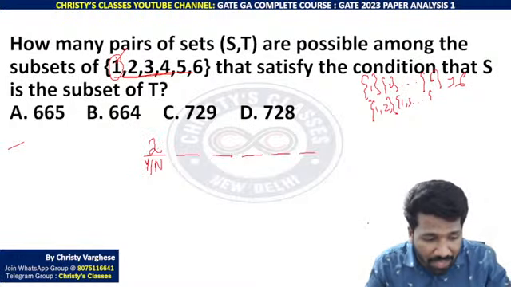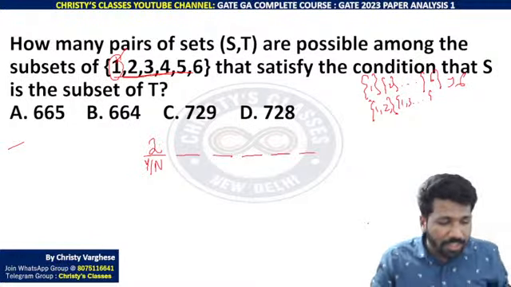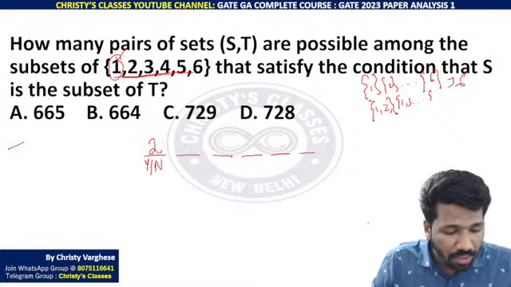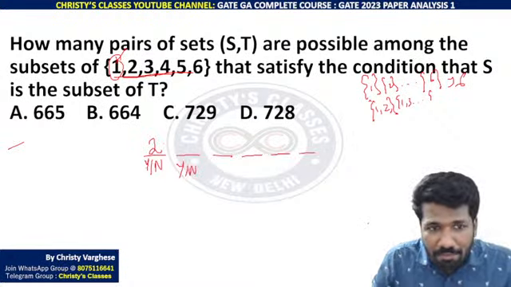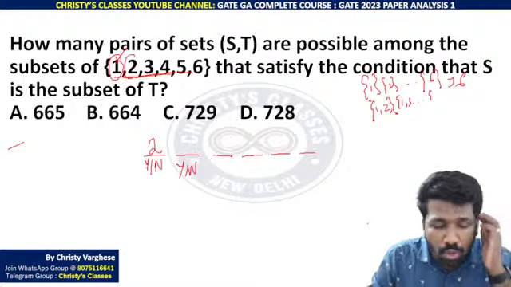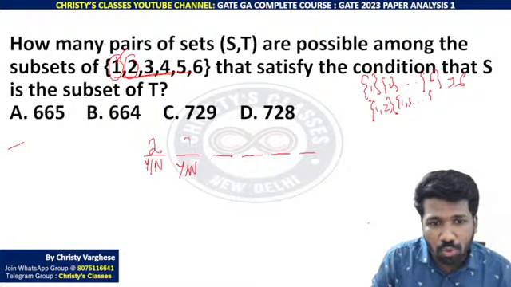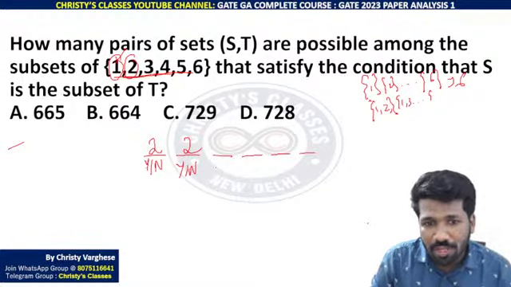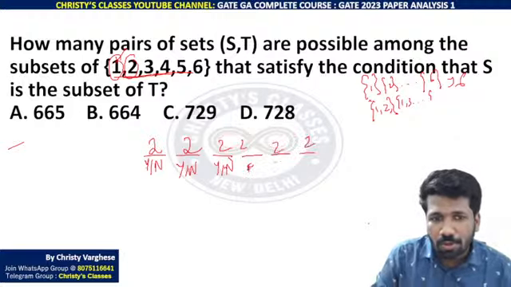This idea I have elaborated in the detailed course. There you can check. And yes or no can be made for 2, the number 2 also. Are you all understanding? 2 ways for that also. For 3 also yes or no, 2 choices. For 4 also yes or no, 2 choices. 5 also yes or no, 2 choices. 6 also yes or no, 2 choices. So 2 into 2 into 2 into 2 into 2.